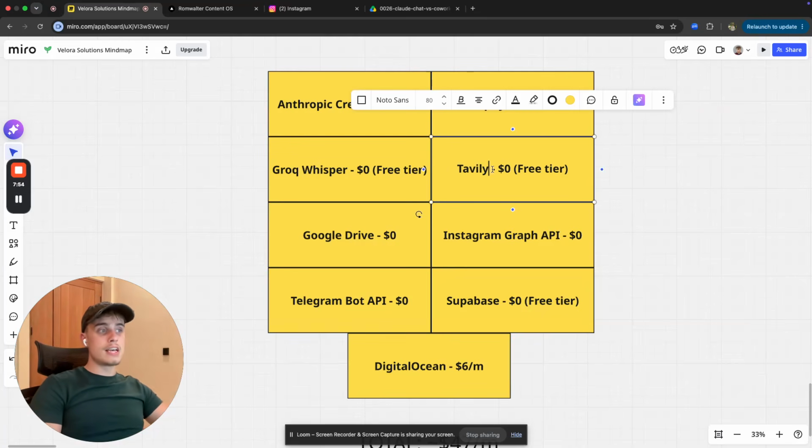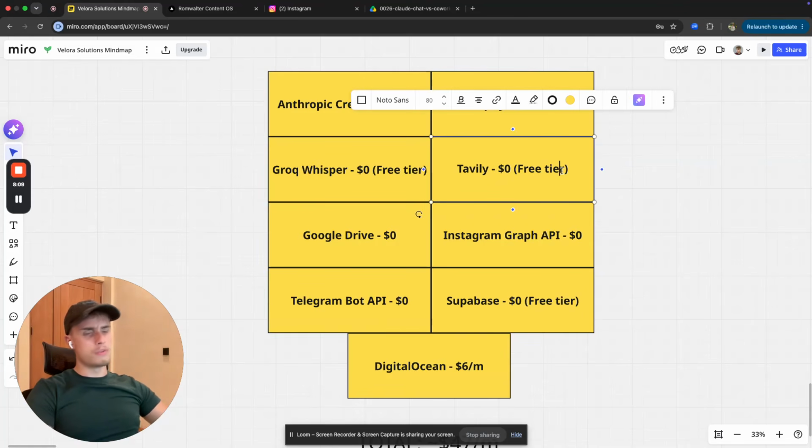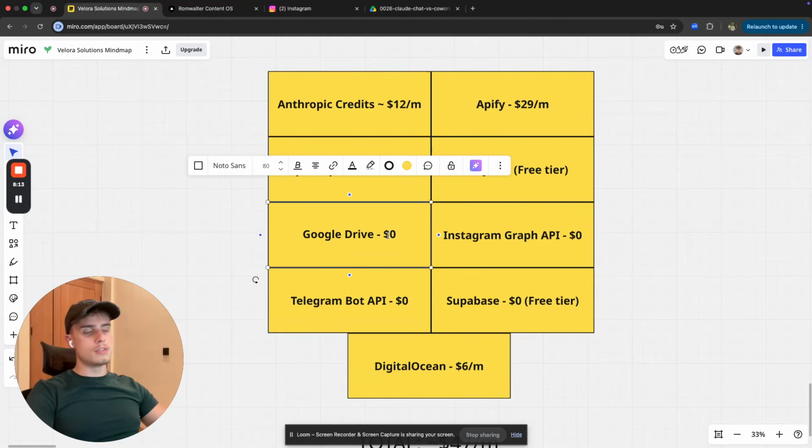Same thing with Tavily. Tavily is going to be responsible for the web research. This is going to look at Twitter, Reddit, Google, Anthropic, all of these different feeds, and get the data for you. I think you can scrape like a thousand articles, 1,000 pages every single month. So it's perfectly enough to be in the free tier. So it's free. Google Drive, obviously, this is where everything is going to be stored in terms of the carousels, the guides, all of that stuff.